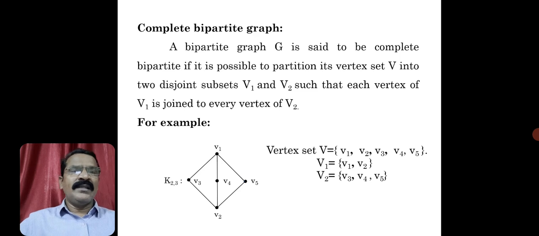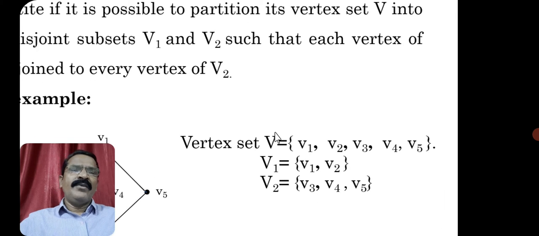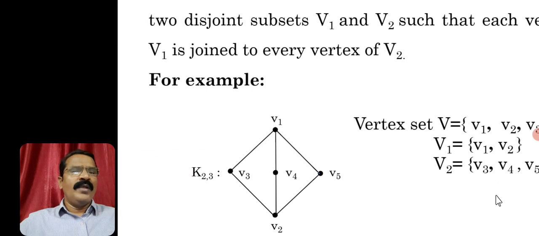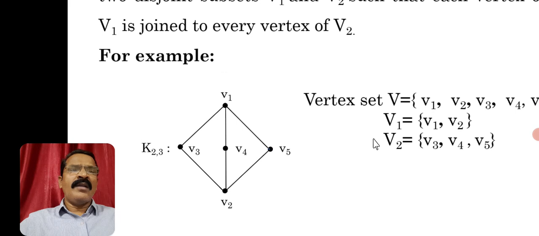The vertices in V1 are V1 and V2. Are the vertices V1 and V2 adjacent? No. The vertices in the other set V2 are V3, V4, V5. Are any of the vertices in the set V2 adjacent? Is there any edge joining V3, V4 or V4, V5 or V5, V3? There is no edge. So none of the vertices in this partition set are adjacent. That is the observation.